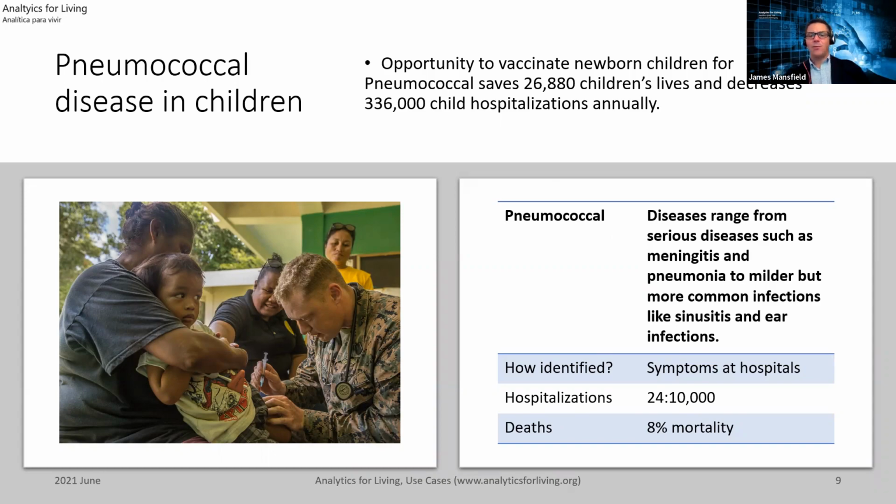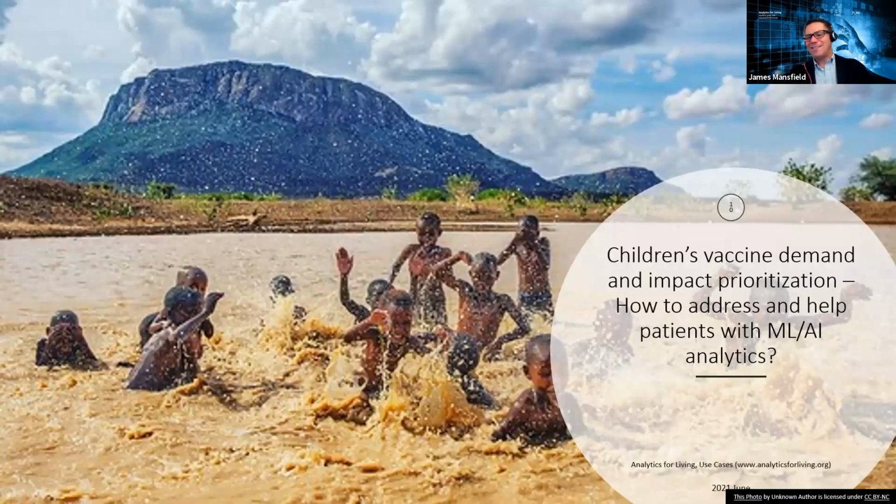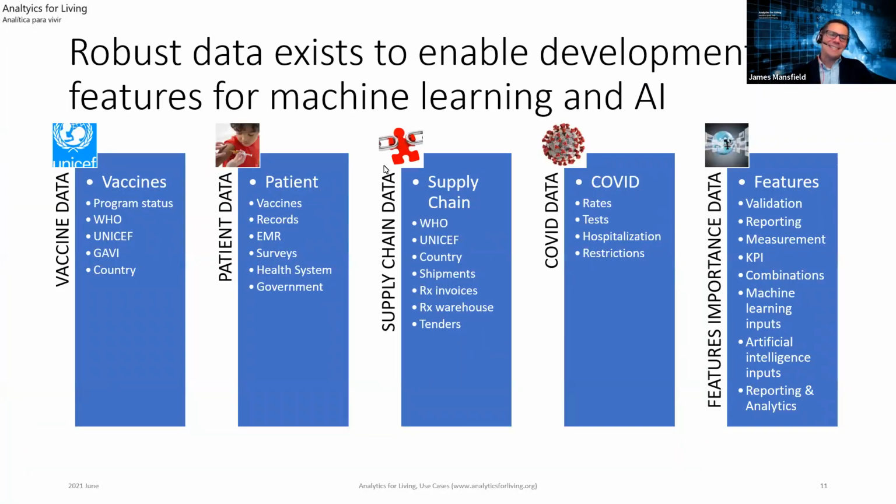So that's kind of the one point here. So what can you do on this? The approach that we have laid out is that data exists for pneumococcal. We know where it has been distributed the past number of years, and we know where it's not, and we have all the other vaccine data that mirror against it. So this first piece is the vaccine data. We could say, okay, here's where it's not happening, here's where it is happening, or here's where it's happening at a level, but it should be much higher because we know what the birth rate is.